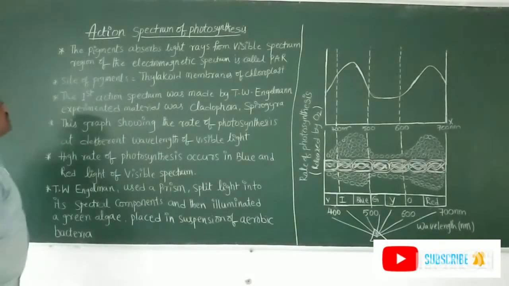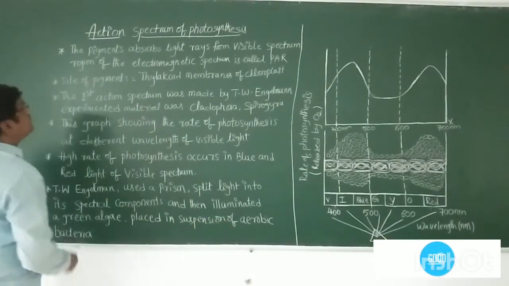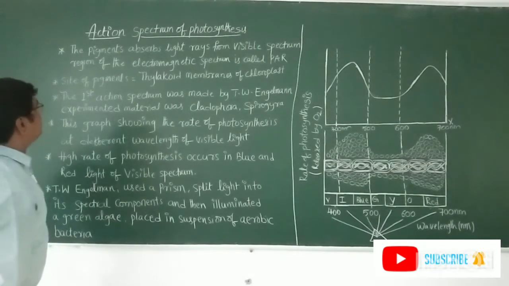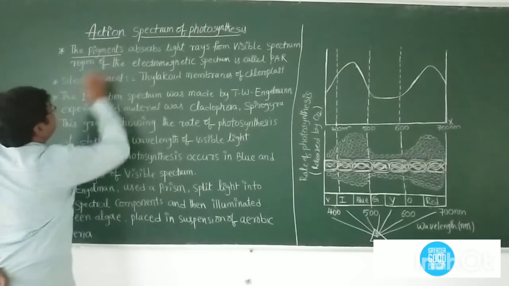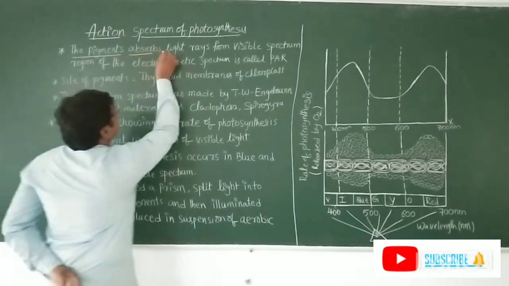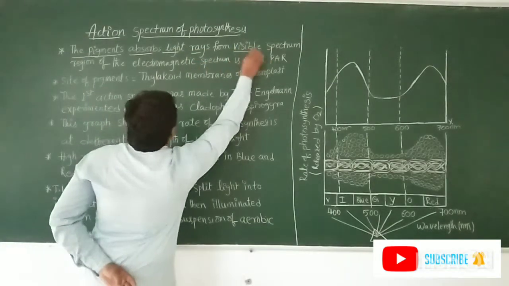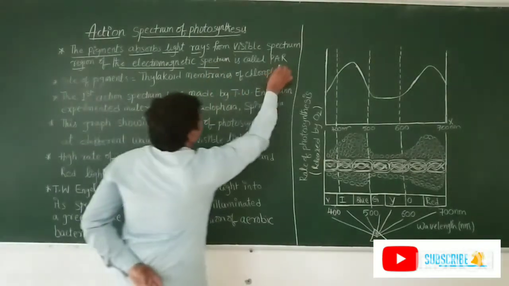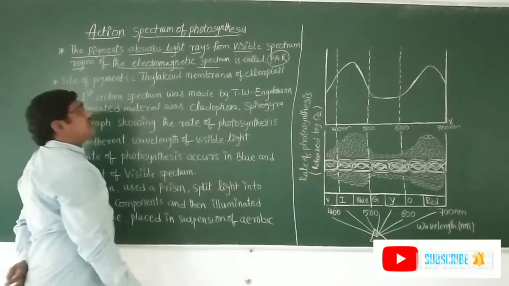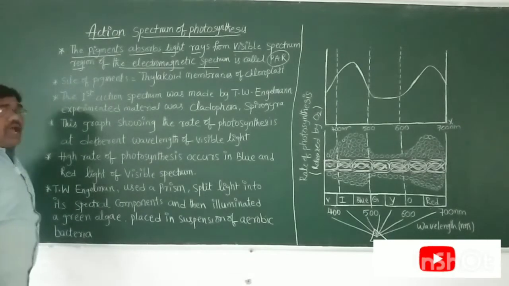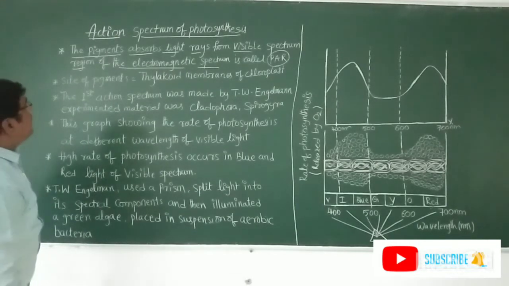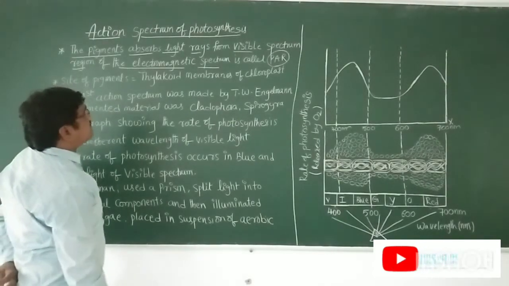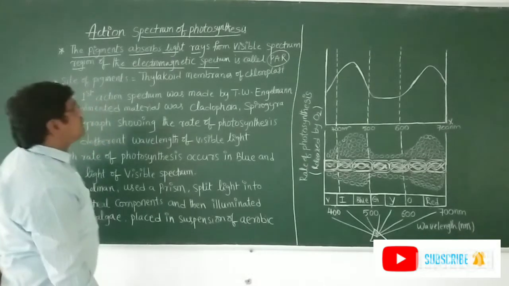Here, photosynthesis takes place in the thylakoid membranes of the chloroplast. So here are the pigments. These pigments absorb light rays from the visible spectrum region of the electromagnetic spectrum, called PAR, that is, photosynthetically active radiation. So the pigments absorb light in this visible spectrum, the photosynthetically active radiation.